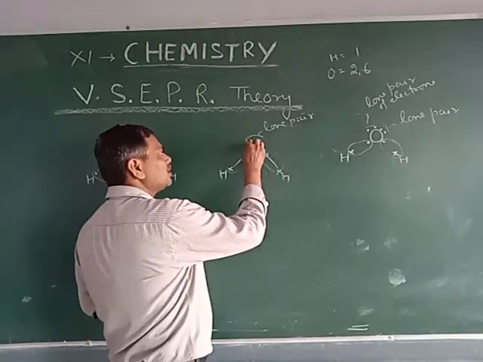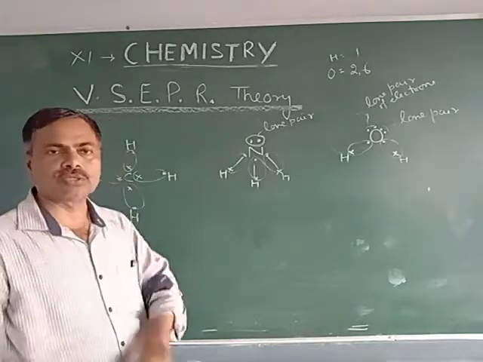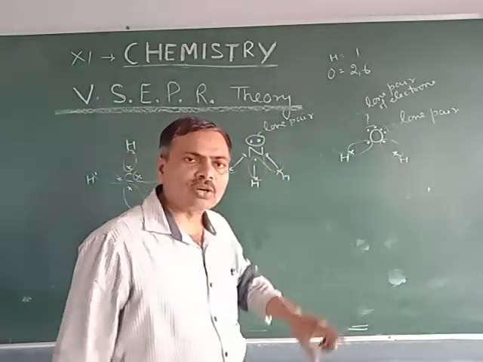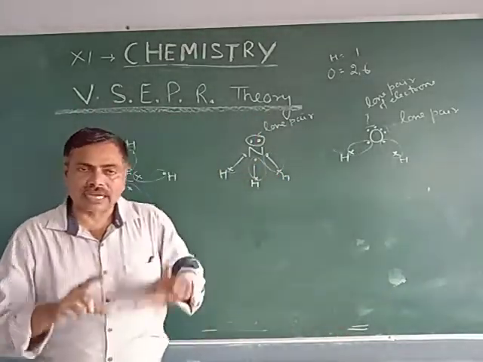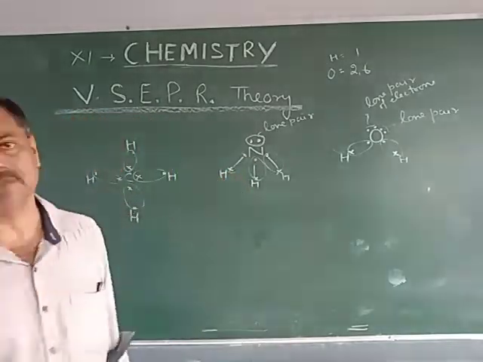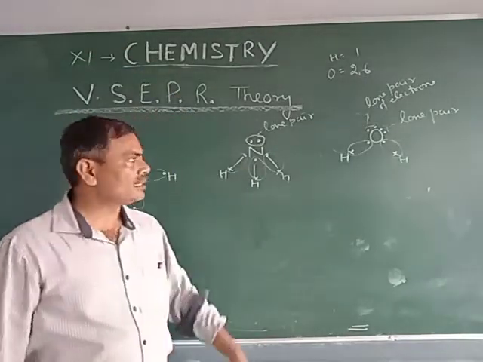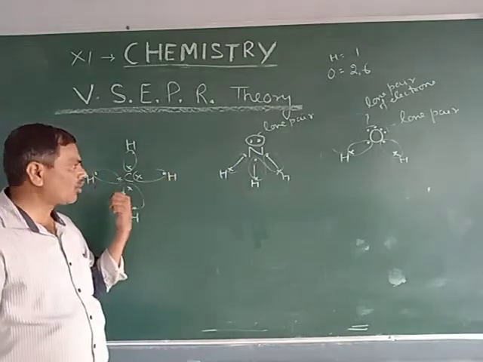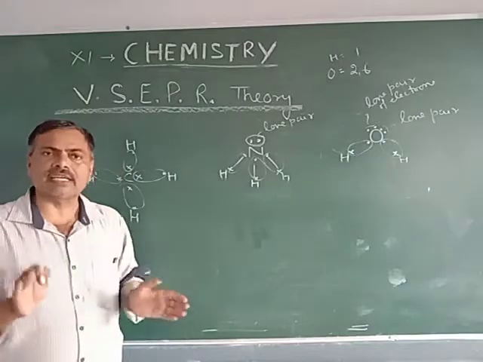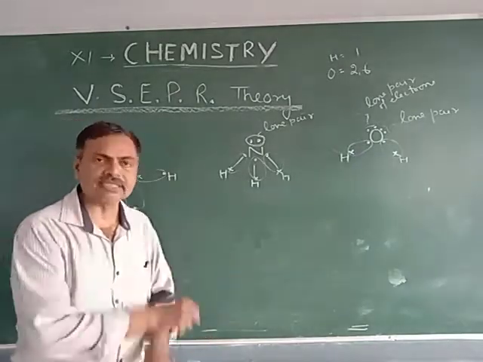That is why, to provide stability to the molecule, these electrons, whether bonded pairs or lone pairs, are located in such a way as to minimize the repulsion.